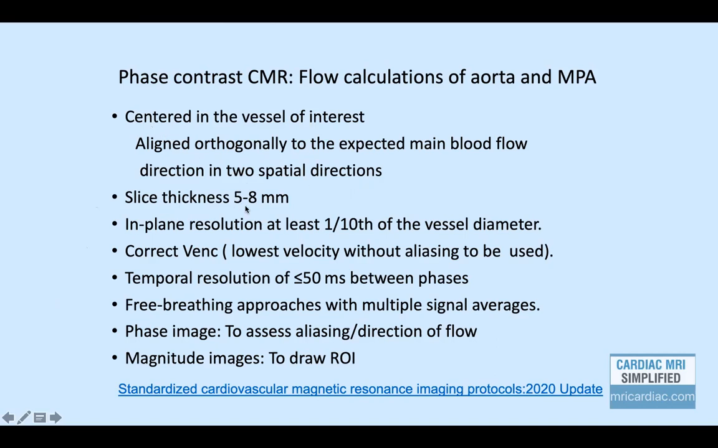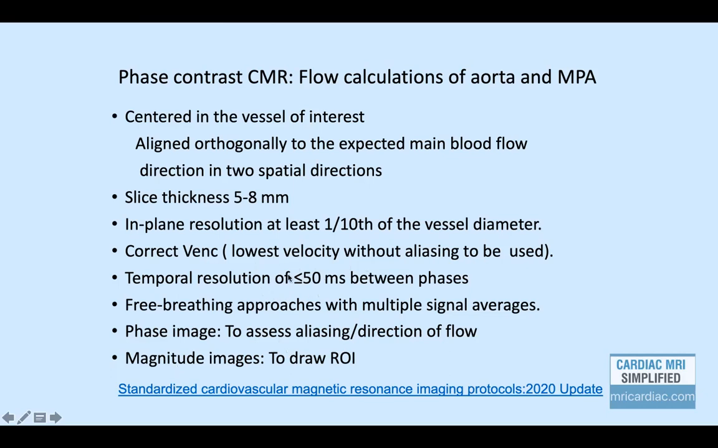Slice thickness of 5 to 8 millimeter, and in-plane resolution of at least 1/10 of the vessel diameter. You have to use the correct VENC. VENC is basically velocity encoding gradient, and you have to check that from the 2D echo findings, especially in cases of aortic stenosis, when the flow velocity is increased, you may have to adjust your VENC accordingly. Basically the lowest velocity without any aliasing has to be used.